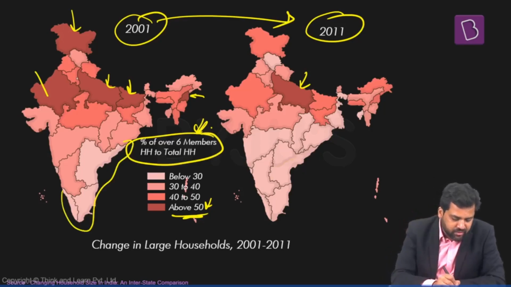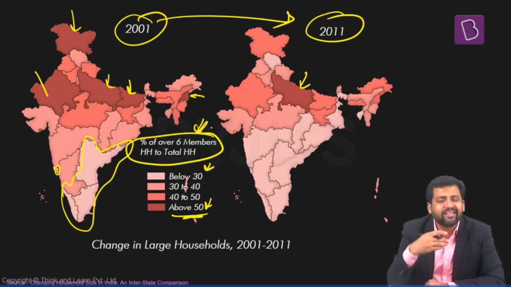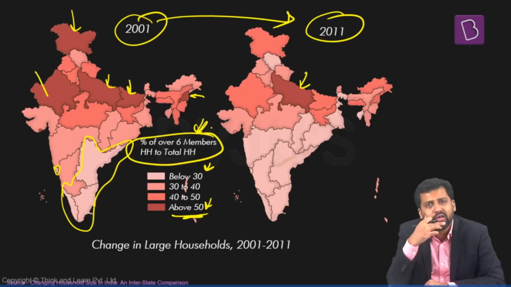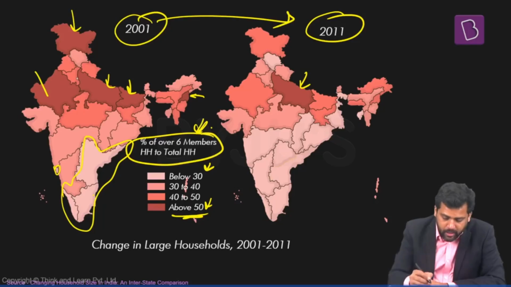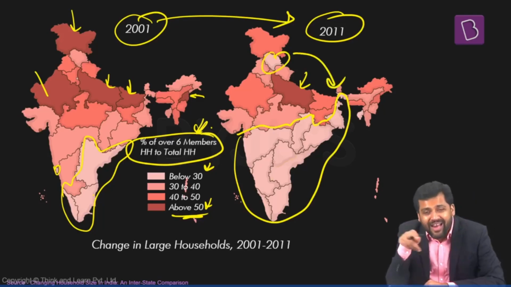Look at the light shades. Kerala, Goa, Tamil Nadu, Andhra Pradesh: here, less than 30% of the households have more than 6 members. Look at 2011. So many states in India have less than 30% of households with more than 6 members.